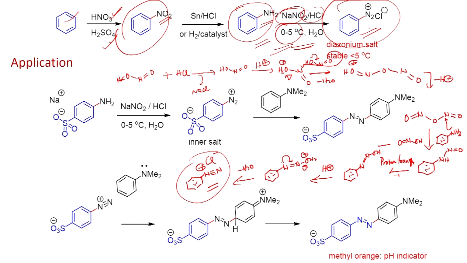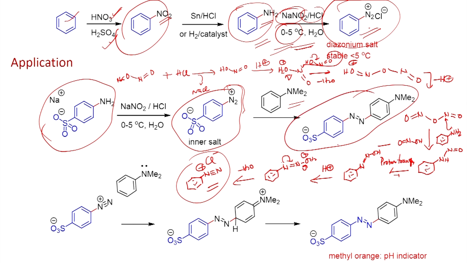If you have the aniline, you can form this salt, which finds wide applications in organic synthesis. Here, once you form the diazonium salt, you can see, instead of aniline, if you take this as a substrate, you will be able to form this salt. Once you form this salt, you can react it with dimethyl aniline, and you will be able to get methyl orange.